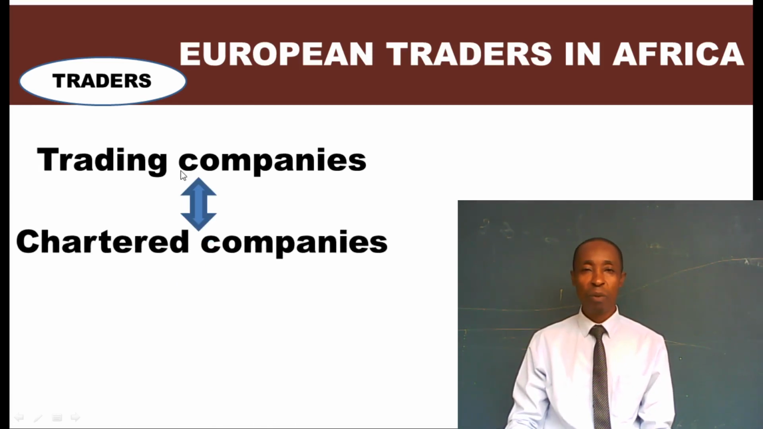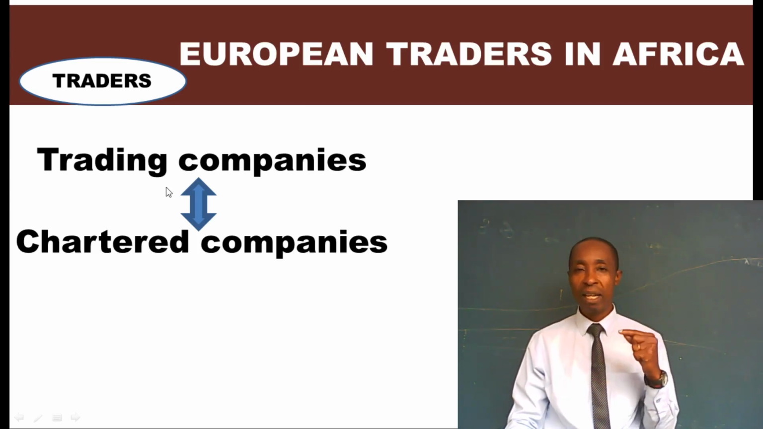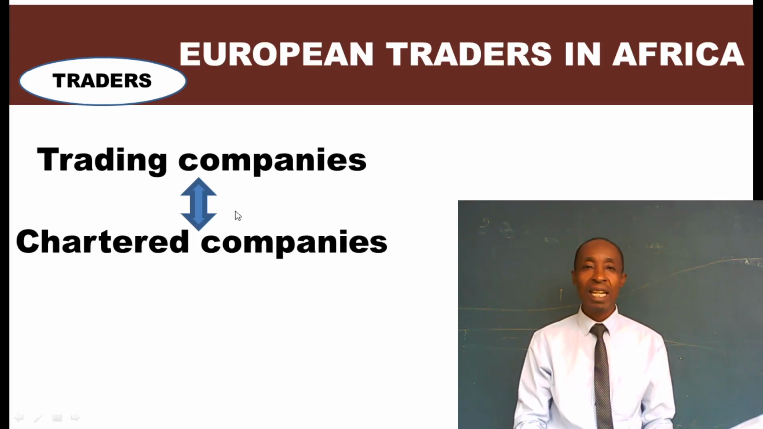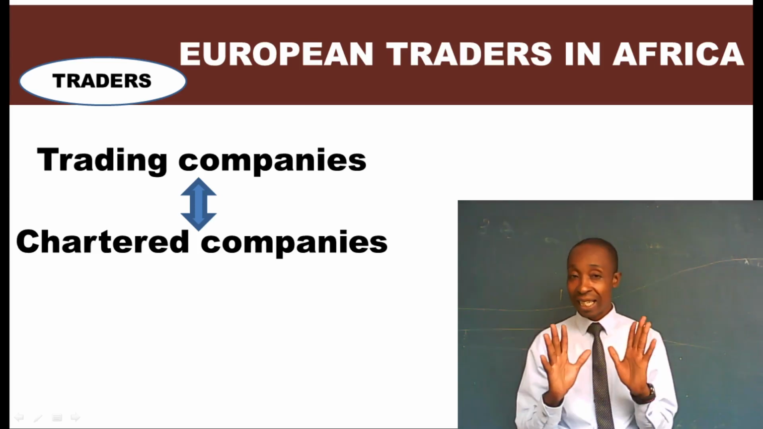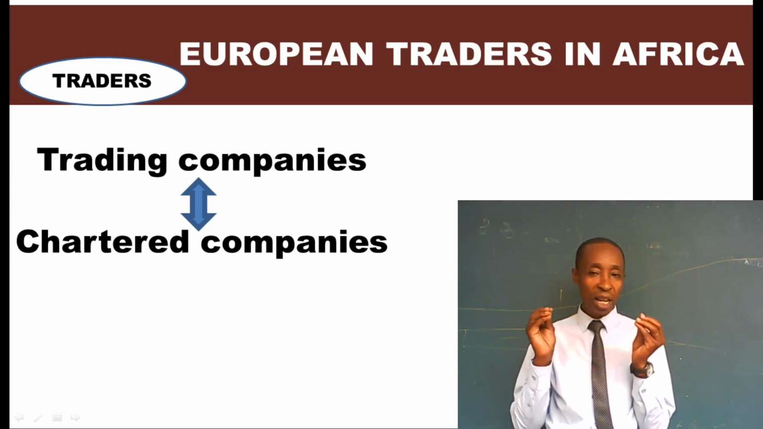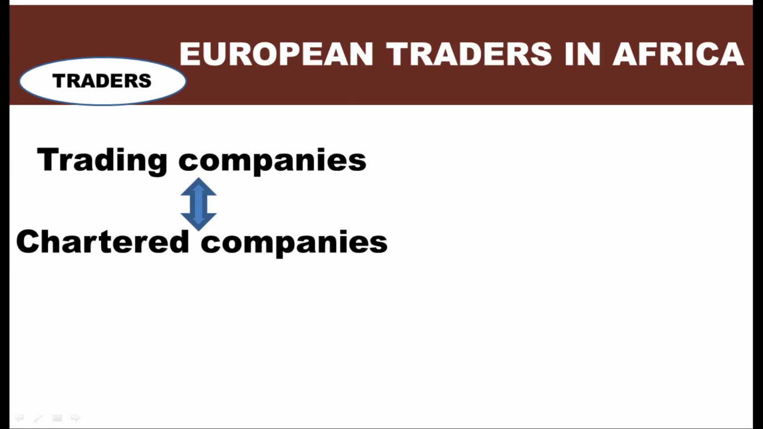We call them chartered companies because they were given charters, they were given permits, they were given permissions to trade here in Africa. So what do you want to learn about these companies? What were these companies? Let's see what these companies were, the founders, and other related issues. Let's carry on. The chartered companies here, we have said were given charters, were given letters of introduction, were given permits, were given permissions. So let's see these companies as they were here in Africa.